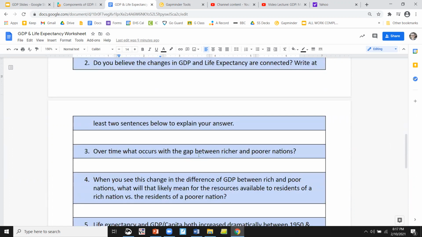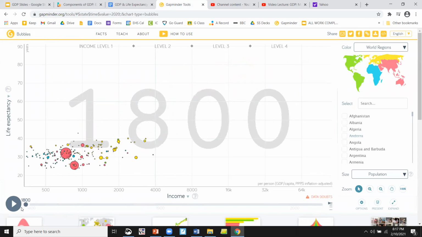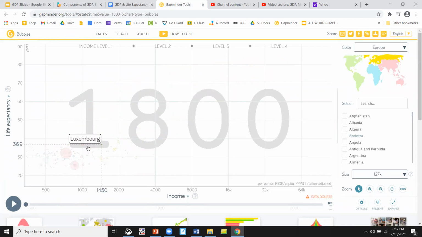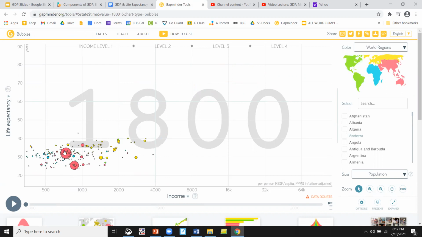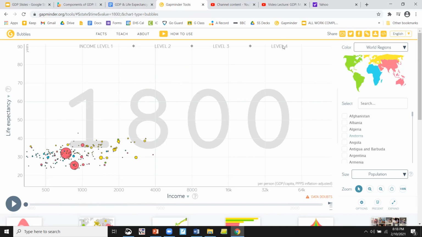Over time, what do you see happening in the gap between the rich and poor nations? So if we look at 1800, look at the span in terms of up and down for years of life expectancy, and across for the gap between the poor nations over here and the rich nations over here. And now look at it in 2020. So what are you seeing in terms of the gap between the poorest and the richest in 2020, this way and this way, as compared to 1800? Is it getting bigger? Is it getting smaller?